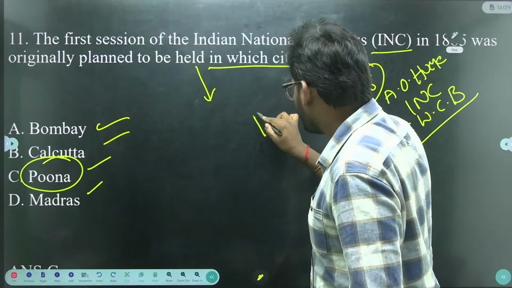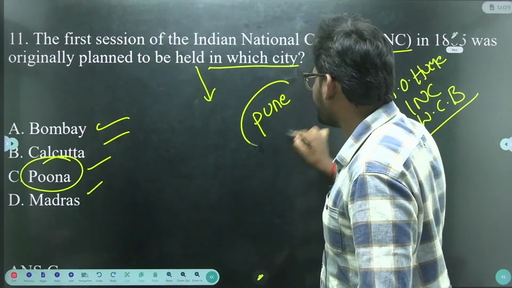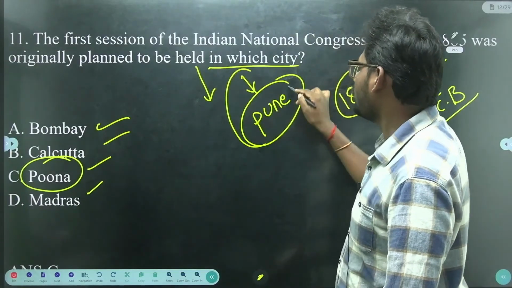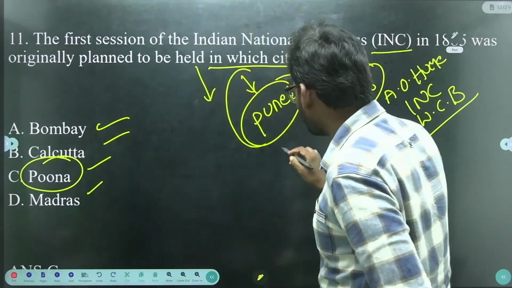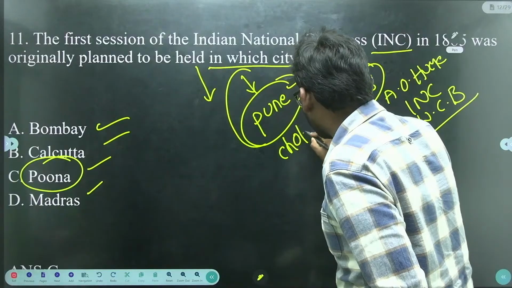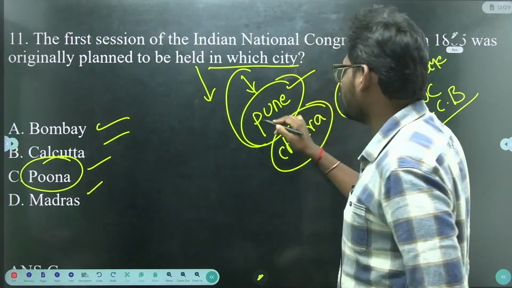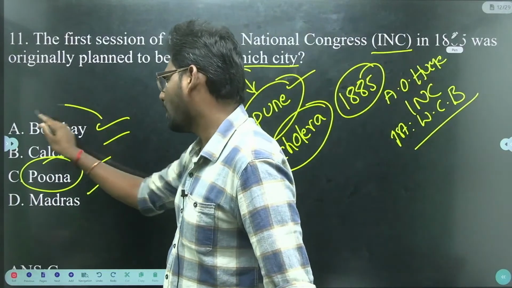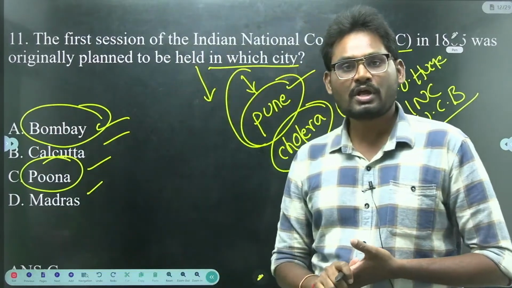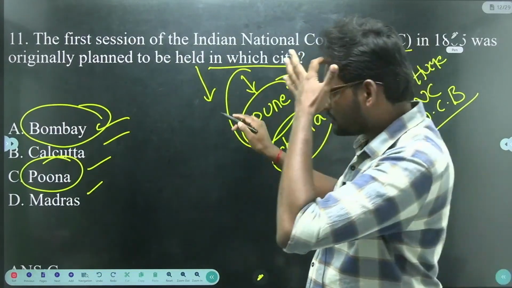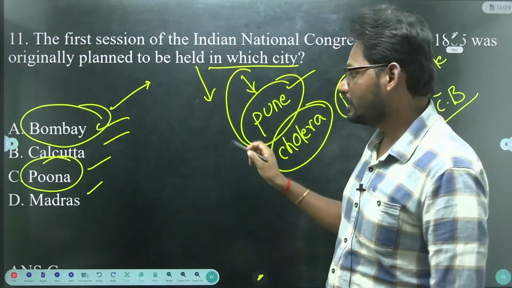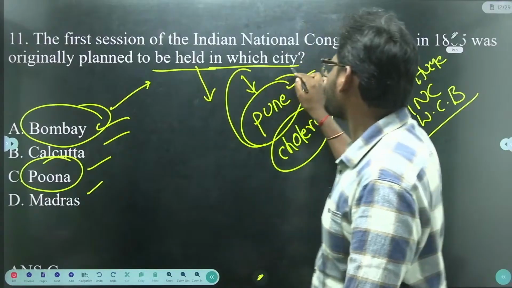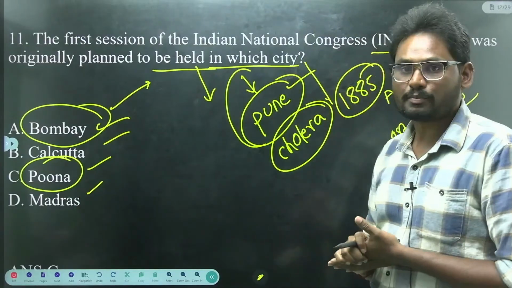Originally they decided to organize the first session in Pune, but due to the outbreak of cholera in Pune, they shifted to Bombay. So the 1885 first Congress session was held in Bombay, but originally they wanted to organize it in Pune.